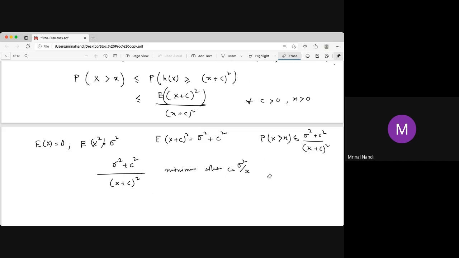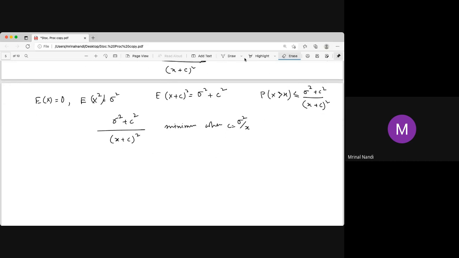And so if the right hand side is a function of c, and the left hand side has no c, then since it is true for all c, it should be true for the minimum value of c. That means this is less than or equal to the expression at c equals sigma square by x.